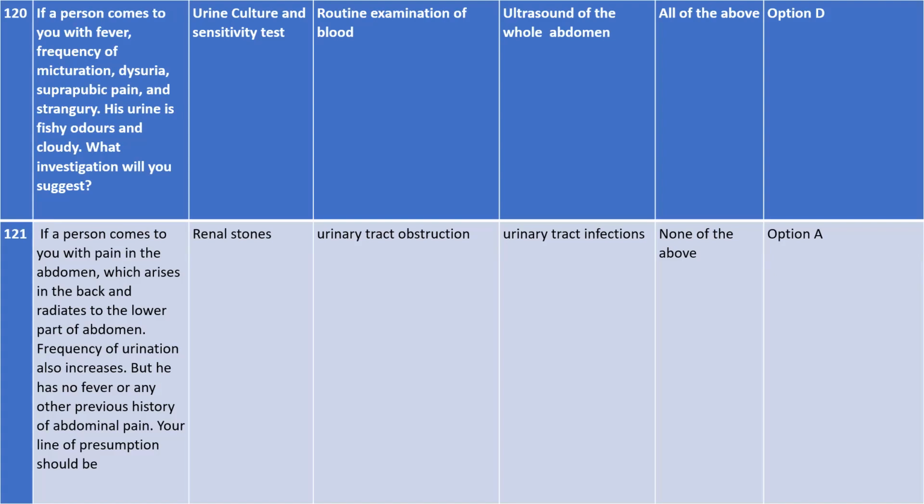So what does the question say? This is also again very easy. If a person comes to you and says, I have so much pain in my abdomen, and this pain arises in the back too, and that back pain will radiate to the lower part of the abdomen, and the frequency of urination also will increase.